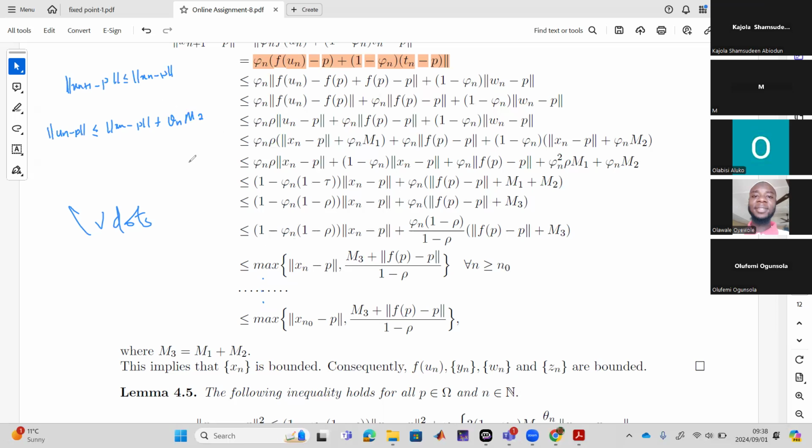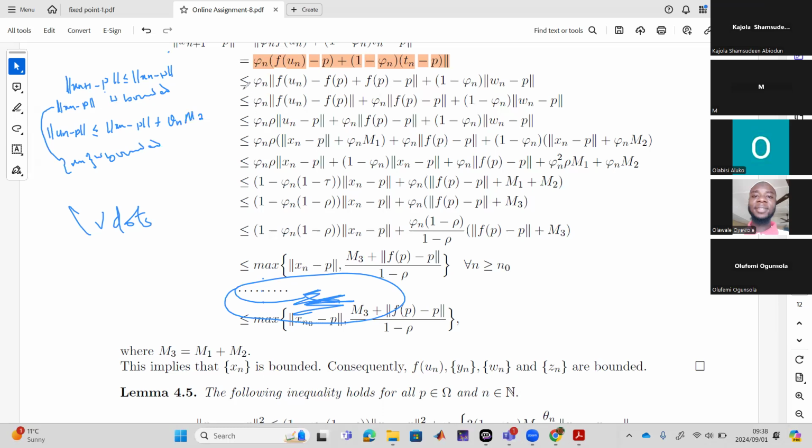This is what lets us know that Xn minus p is bounded. So as a consequence of that, Xn plus 1 is bounded. So clear? Okay. Xn minus p is bounded.